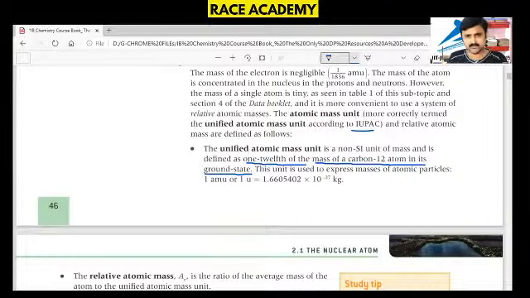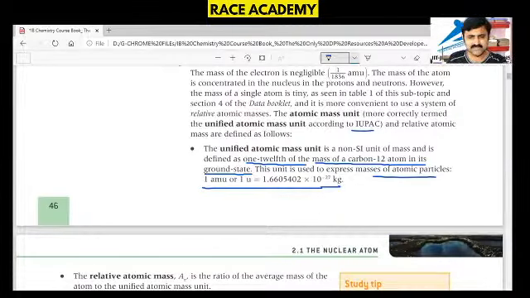So the unified atomic mass unit is 1/12 of the carbon-12 atomic mass, and this unit is used to express the mass of atomic particles, where 1 amu, or 1 unit, is 1.66 x 10^-27 kilograms.